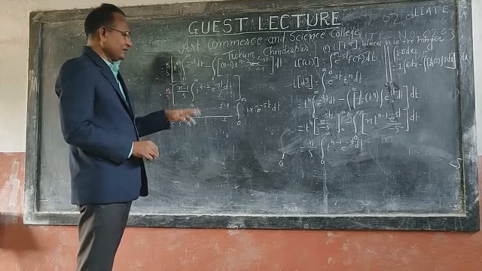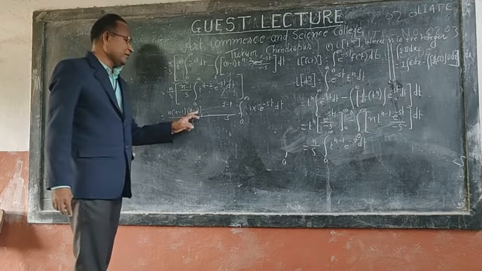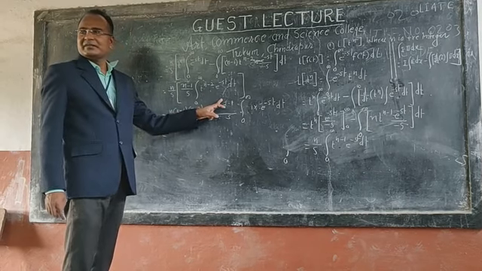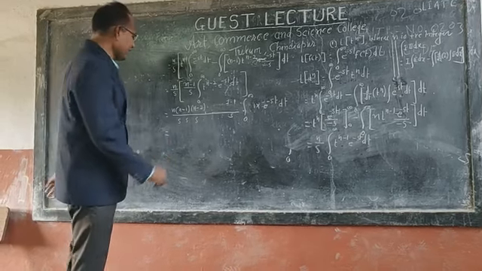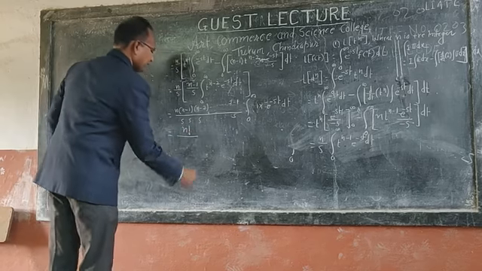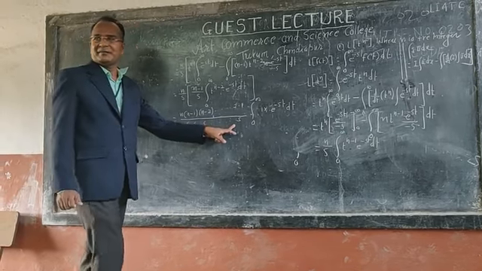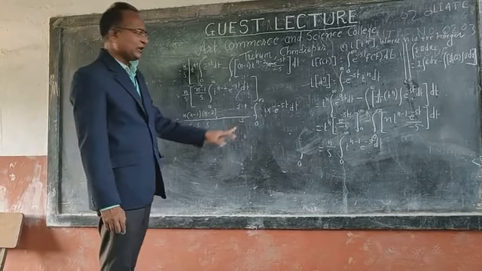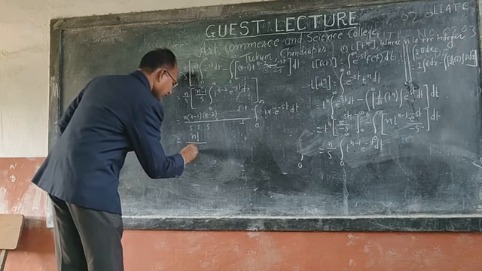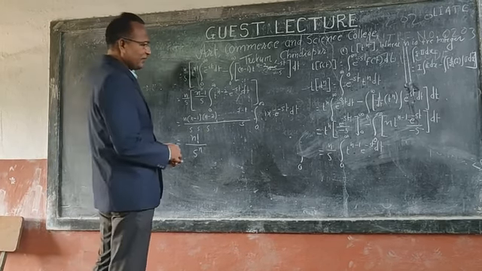Is that clear? Now n minus 1, n minus 2, up to 1. It means that we have n factorial. Above, s up to n times means s to the power n.